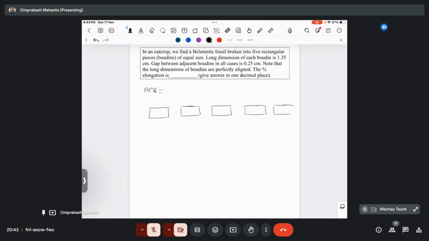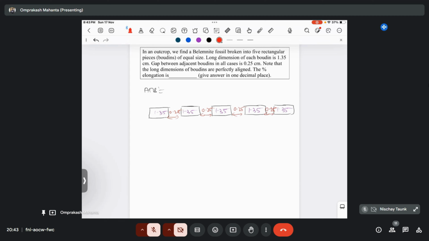They all have a length of 1.35, and they have a spacing of 0.25. And it wants to calculate the percentage of elongation.